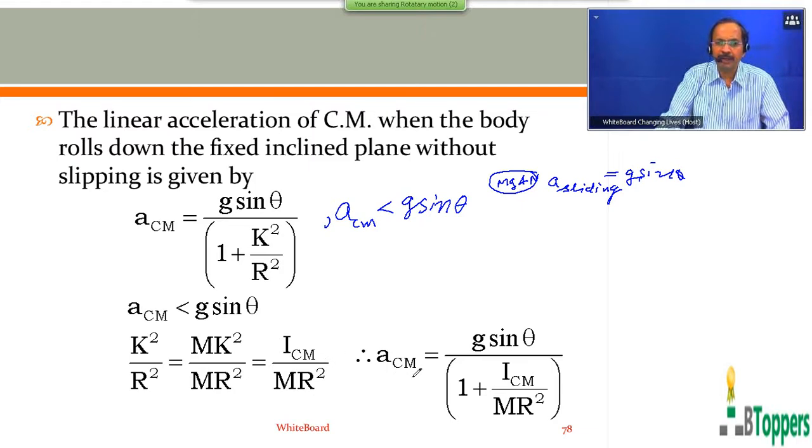So you can write magnitude of linear acceleration of center of mass equal to g sin theta by 1 plus Icm by m r square. So in some of the books I find the equation written in this manner. It's not different from the equation I have given here. Come on, those who are writing the notes, please take a pause and finish writing the notes up to this equation. I would like to show the continuation to this in my next slide.